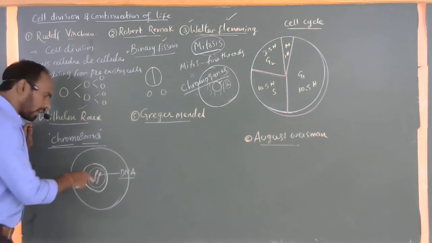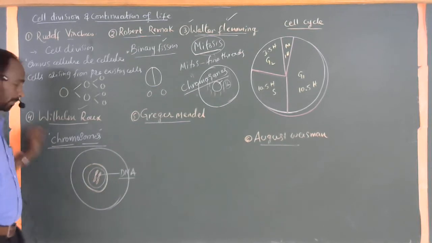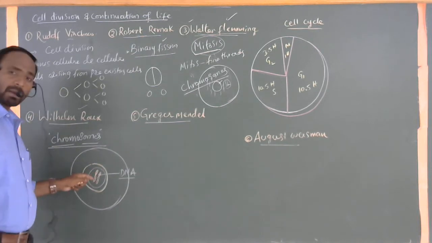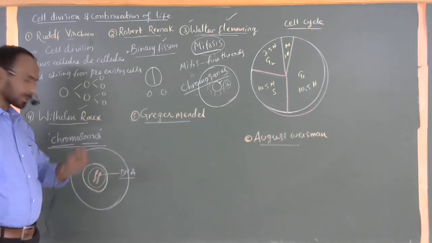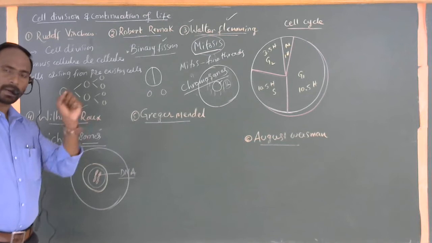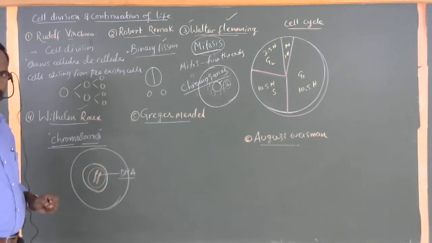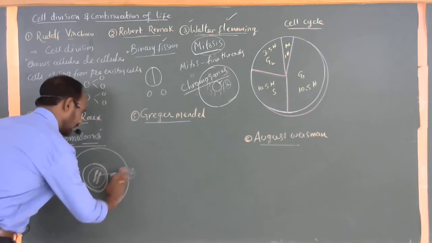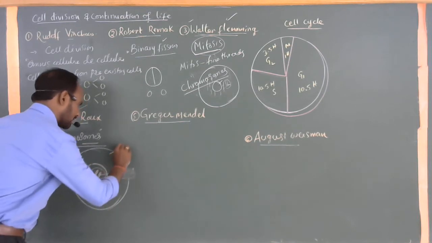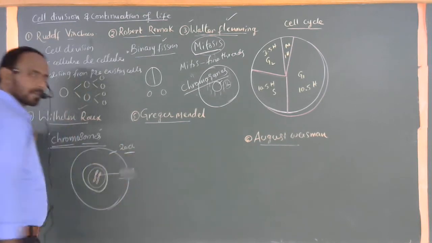The number of chromosomes may vary from organism to organism. A particular species of organism has a particular number of chromosomes only. One important point here: for example, this is a cell, and the cell contains 20 chromosomes.